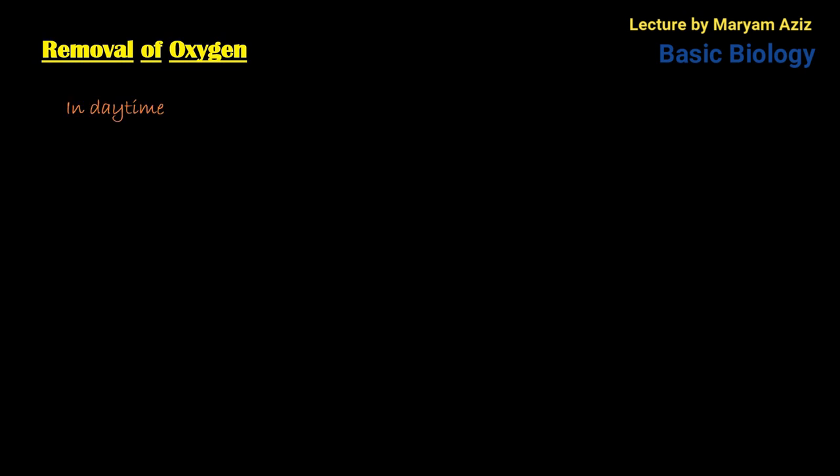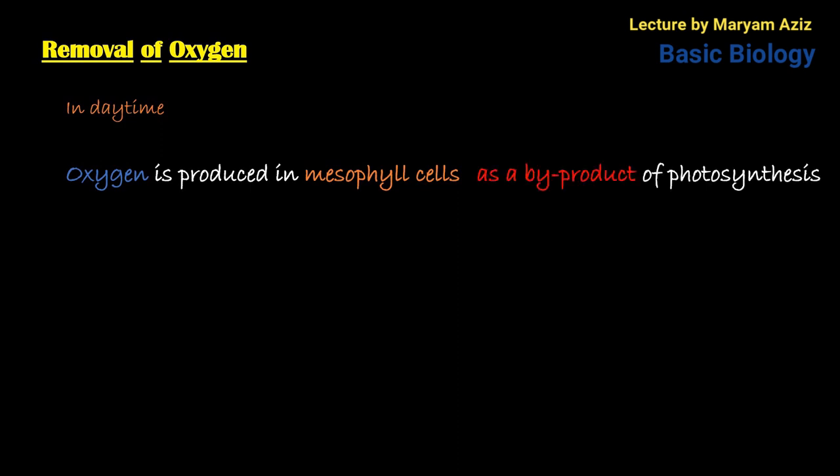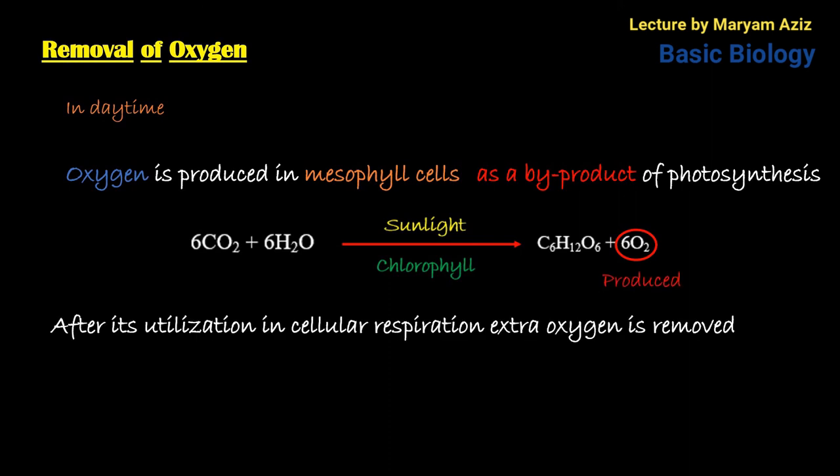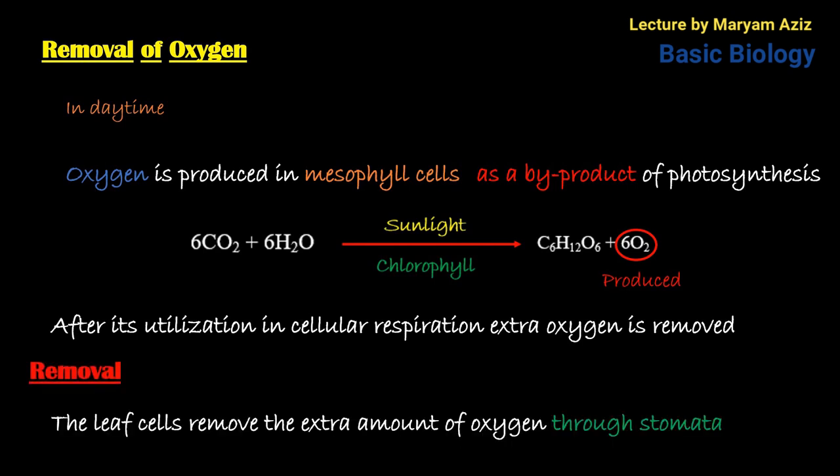In daytime, oxygen is produced in mesophyll cells by the process of photosynthesis, because when photosynthesis proceeds, oxygen is produced as a byproduct. The equation shows that oxygen is produced in this process, and after its utilization in cellular respiration, extra oxygen is removed. The removal occurs through leaf cells via stomata.